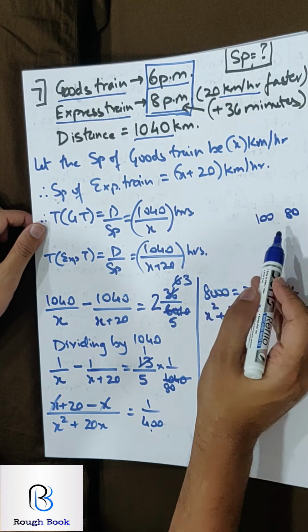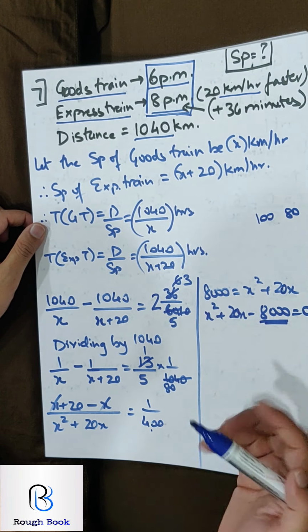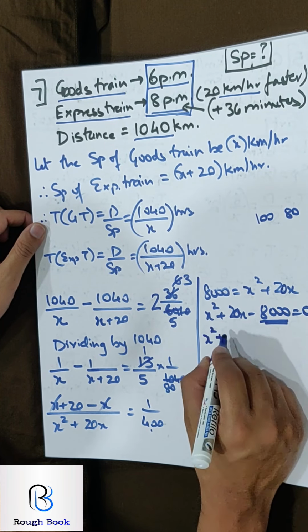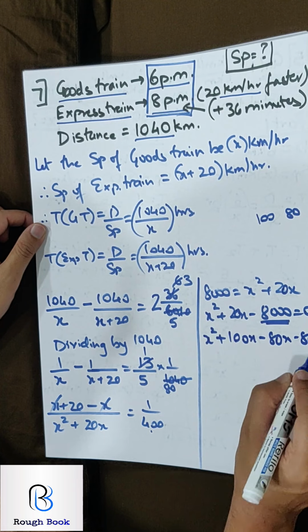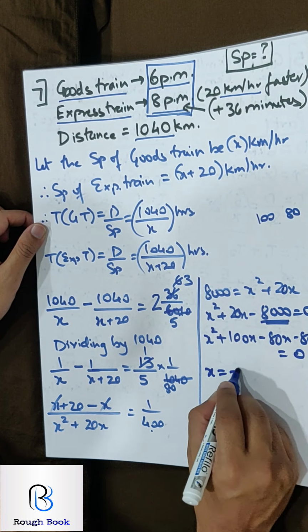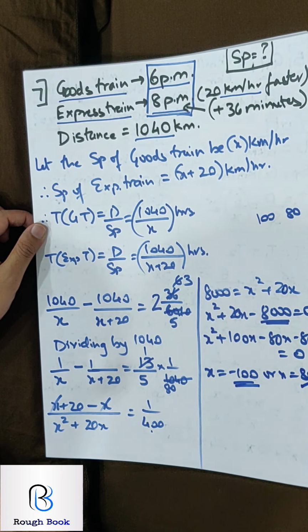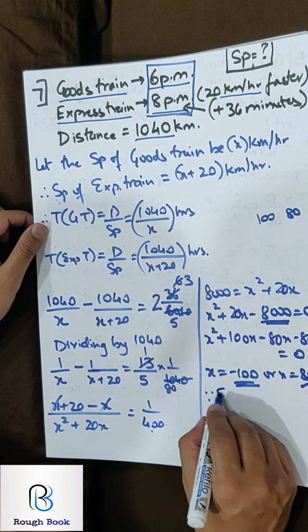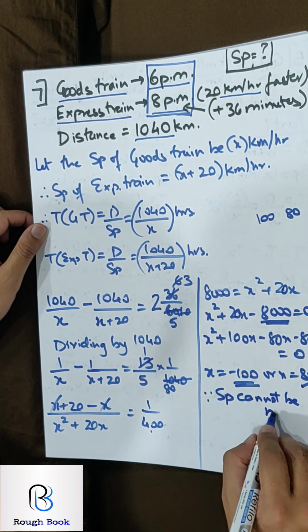You'll have to learn how to get this on your own mentally. You cannot say I can't. You have to think. The more you observe, easier it will be. Yeah, so that we save time in the exam. So I get x as minus 100 or x as 80. Not possible, possible. So you say since speed cannot be negative.